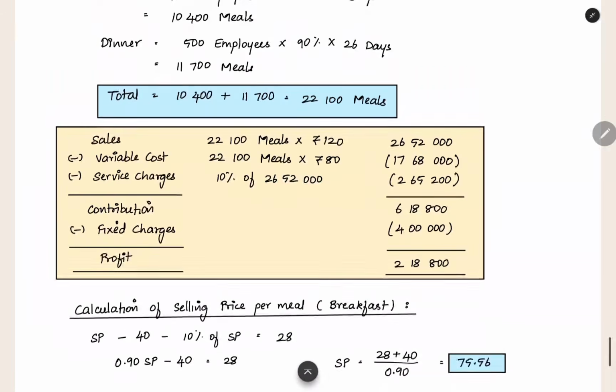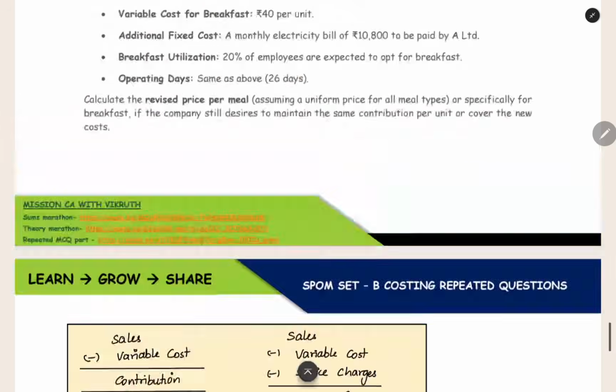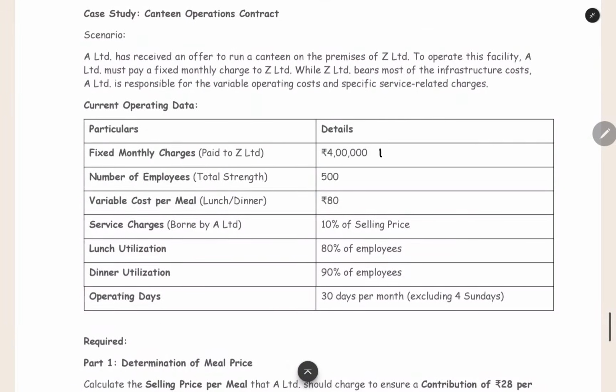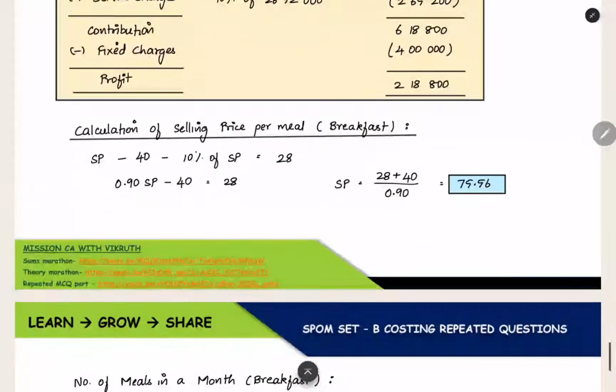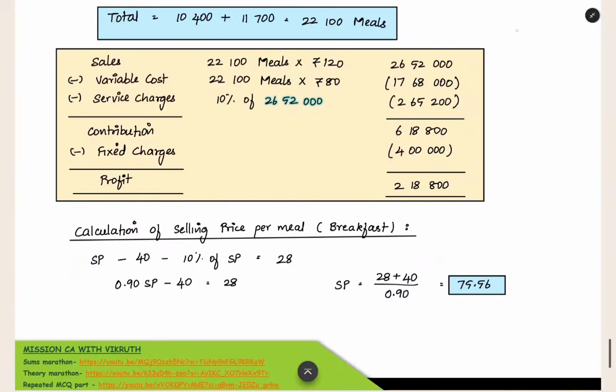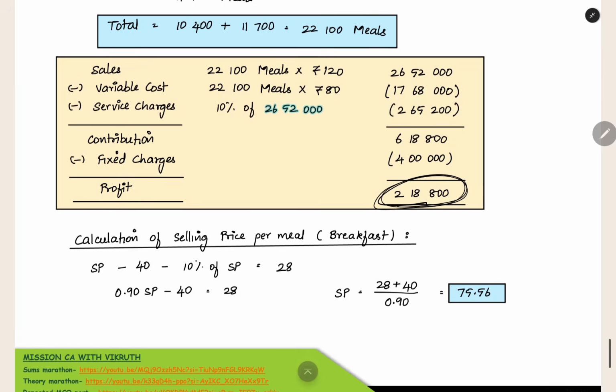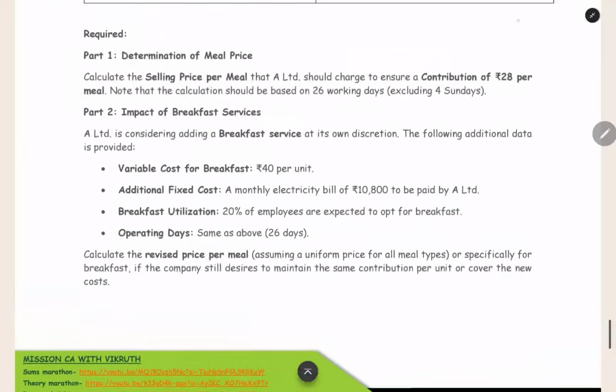And then we can see the income statement. Sales: this many meals into 120 rupees selling price, this much is the total sales. Variable cost also we are calculating, 17,58,000. Service charge, 10% of the selling price, 10% of 26,52,000. That also you are taking and reducing, you will get the contribution. And then after contribution, you have to reduce the fixed cost. What are the fixed costs here? Only this 4 lakh rupees is the fixed monthly charge. Other things are not fixed, only the variable part is there. So you are reducing the monthly fixed charges of 4 lakh, you are getting a profit of 2,18,800. This is the answer for part 1 of this question.